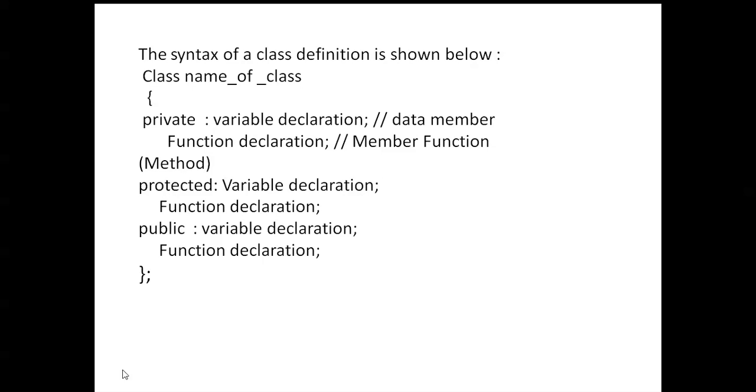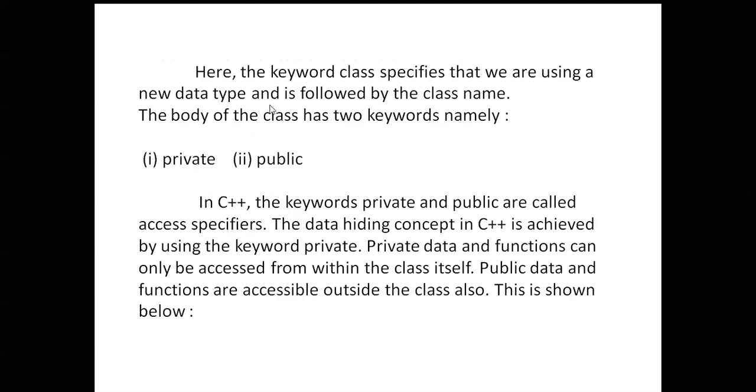Next, syntax for class. The syntax of class definition is shown below. class, class name, opening braces. Private variable declaration is called data member. The function declaration is called member function. Then protected variable declaration, function declaration; public variable declaration, function declaration. At the end of the class, you must use a semicolon. Then the class is complete.